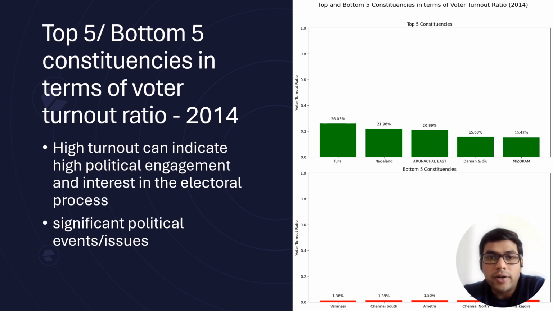Next, the voter turnout ratio is a key metric from which we can derive several conclusions. If the ratio is good, people are aware that they have the power to bring a better change by voting, or they really want to change some candidate or bring him or her to power again. So all these things can be deciphered from the voter turnout ratio.